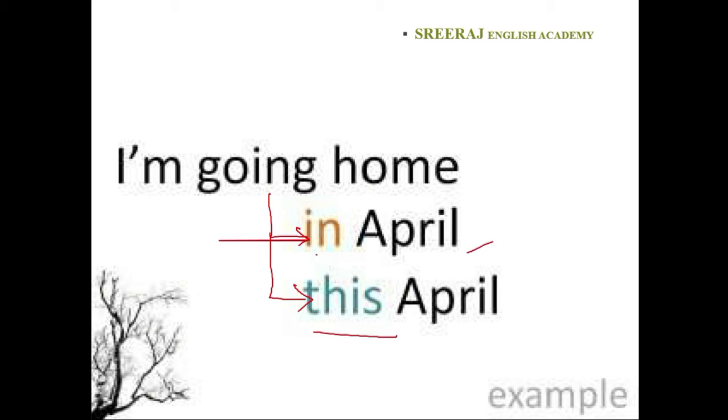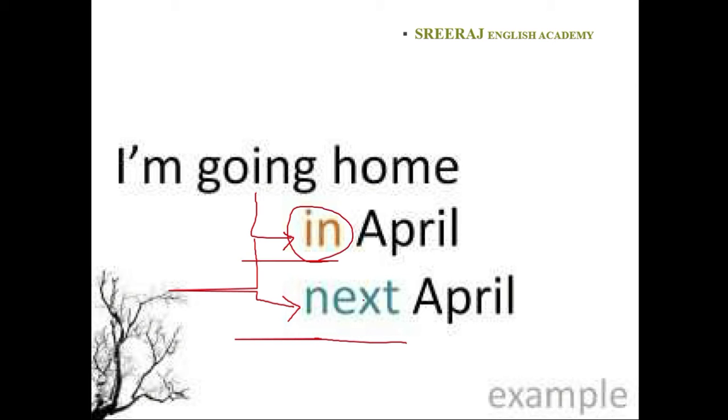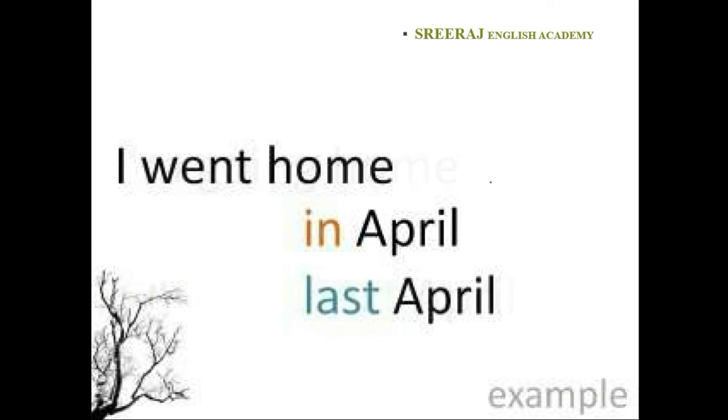In this sentence, you can see instead of in, we are using this. That means this is the replacement word for in. And you can also use another word. See, I'm going home in April, and you can say I'm going home next April. That means instead of in, you can use the word next. Here, I went home in April, and you can use this word: I went home last April.